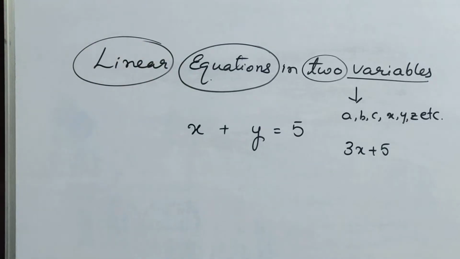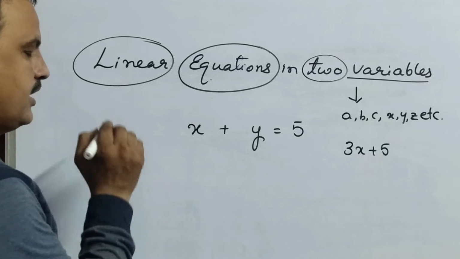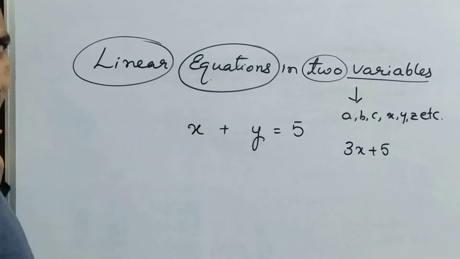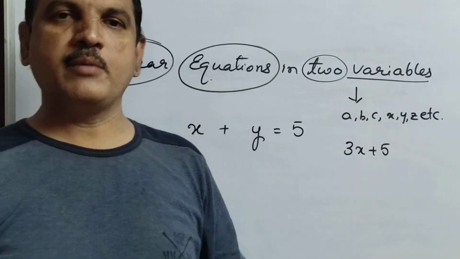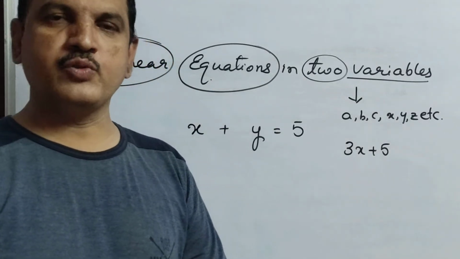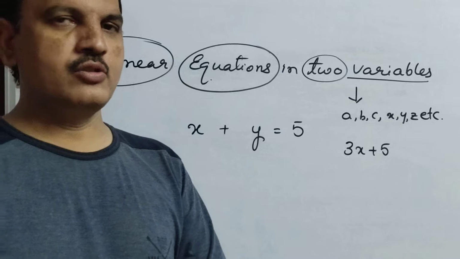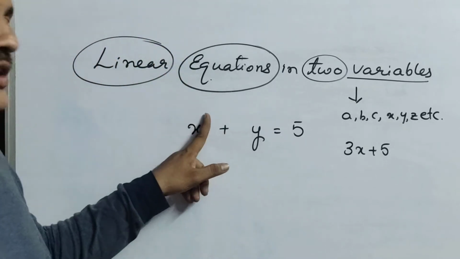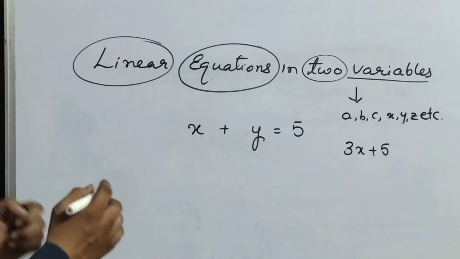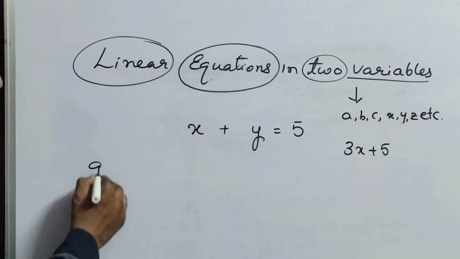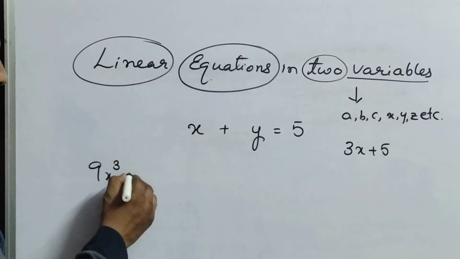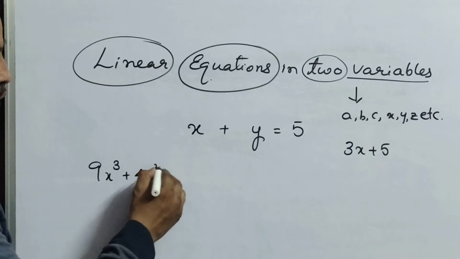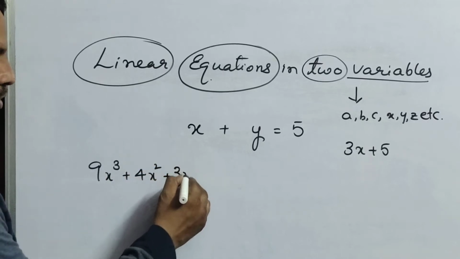Now here, equation in 2 variables, but what is this again? Linear. Linear means what, you know children? Linear means degree 1. We already discussed in another chapter like polynomials. Degree means, suppose the question is 9x cube plus 4x square plus 3x power 5.